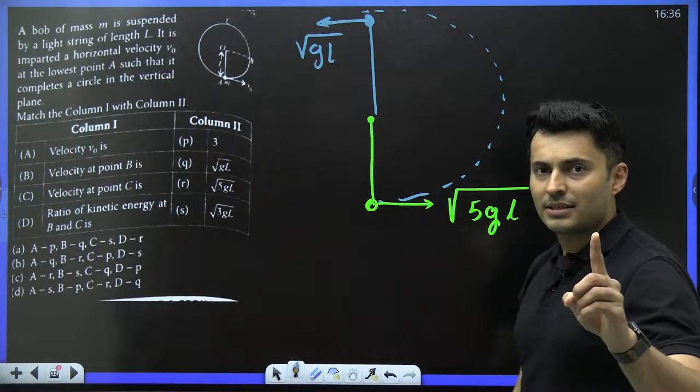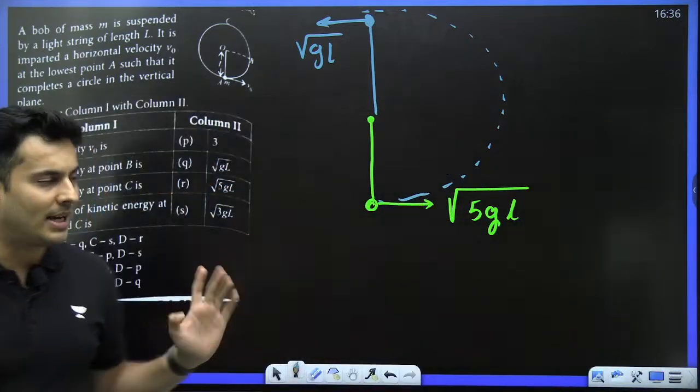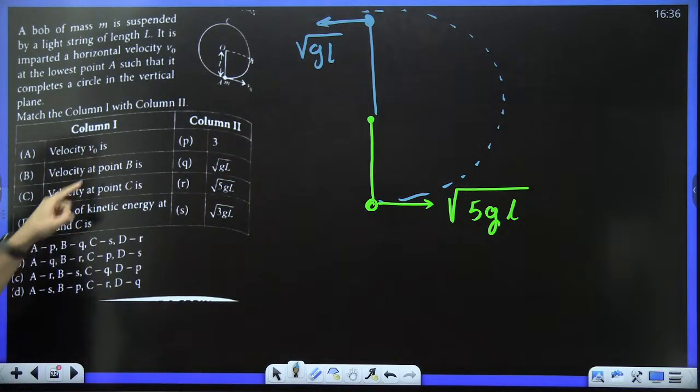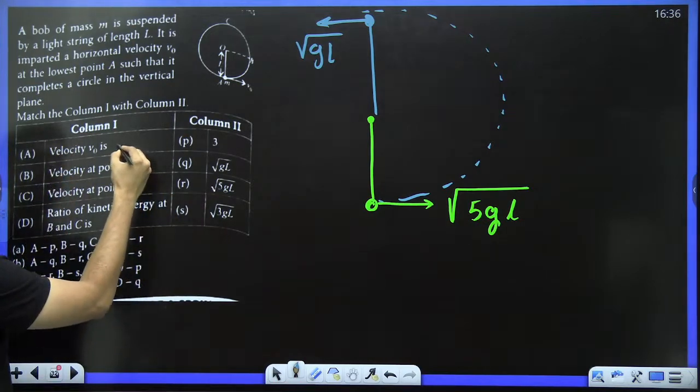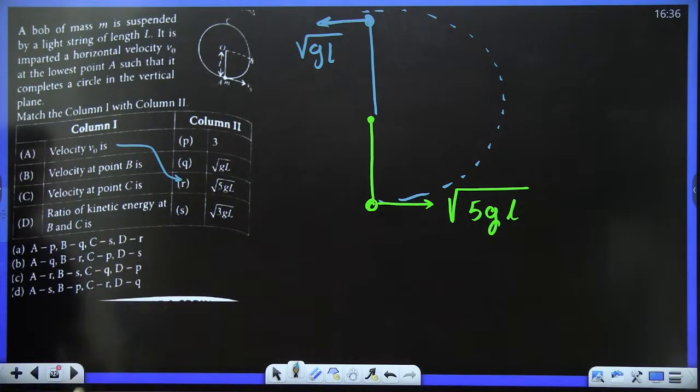If you notice, there is only one such option which matches. The velocity at point A, which is V0, is going to be root 5gL. So A will definitely match with R, and there is only one such option.